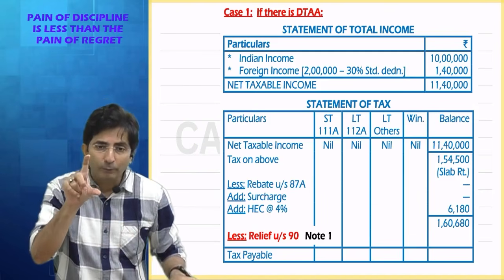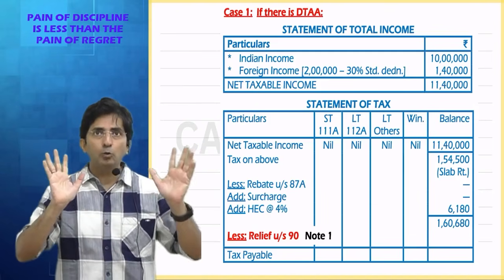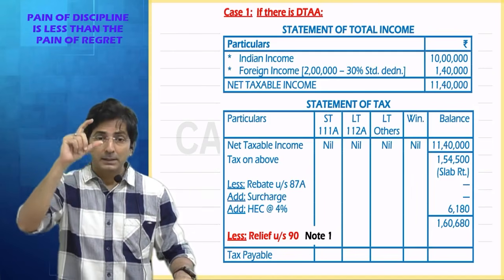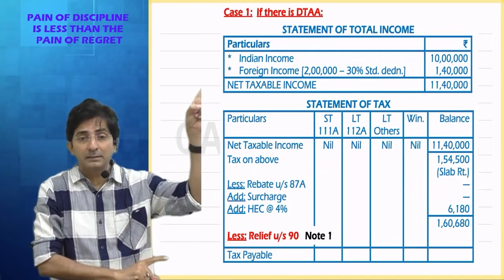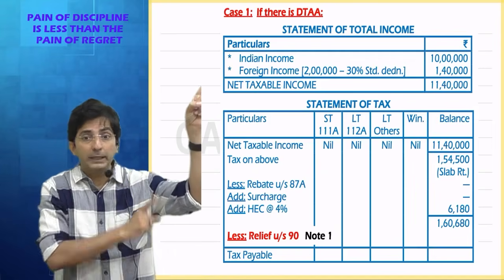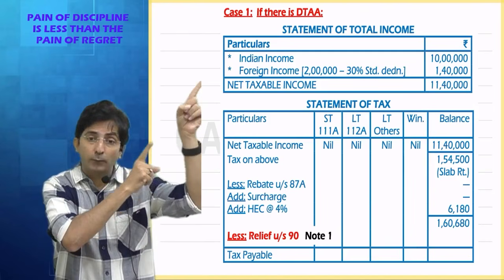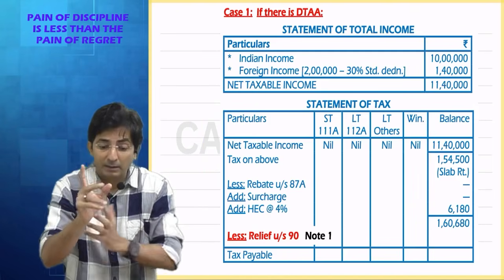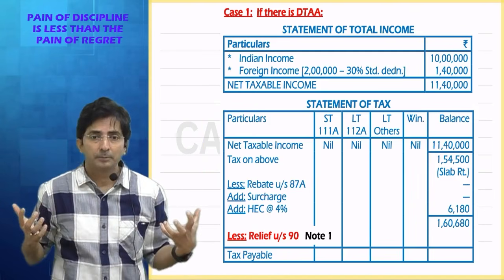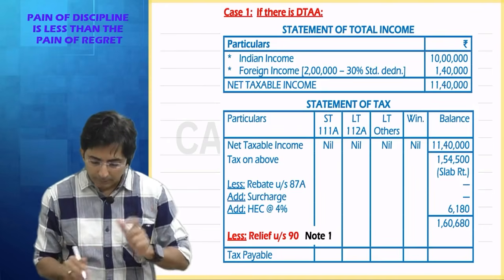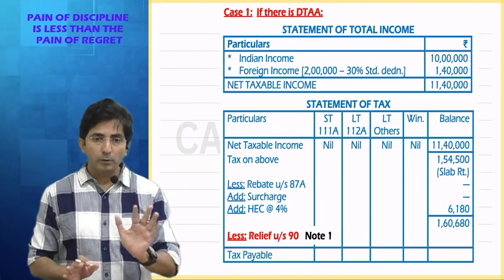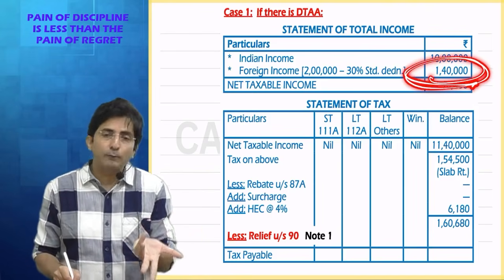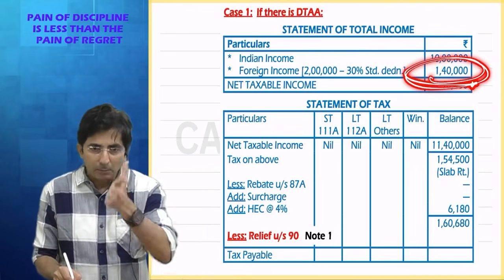Only 1,40,000 will be double tax. In the 2 lakhs, the 60,000 standard deduction suffered tax in the foreign country because they don't give standard deduction. But in India, it didn't suffer. So 60,000 will not be treated as doubly taxed. In short, doubly taxed will be this amount. You are being doubly taxed, but India is taxing only 1,40,000. So that is the doubly taxed income.